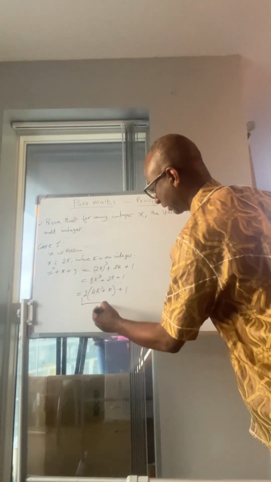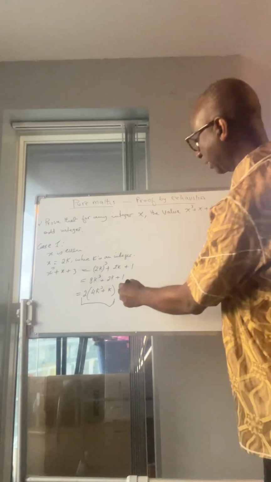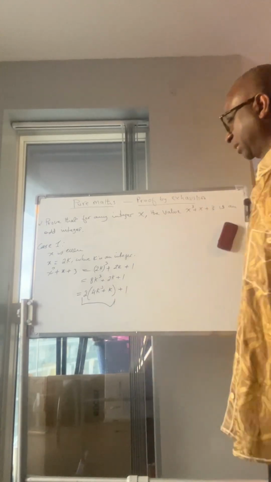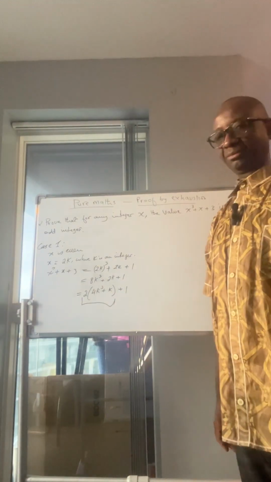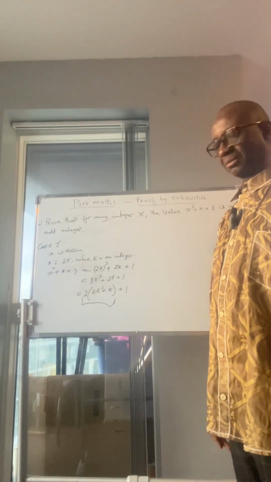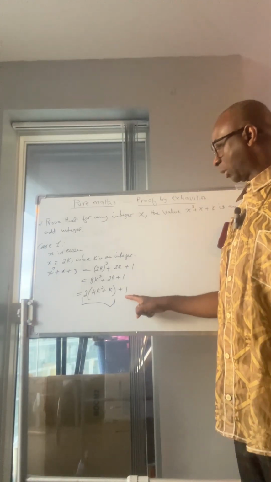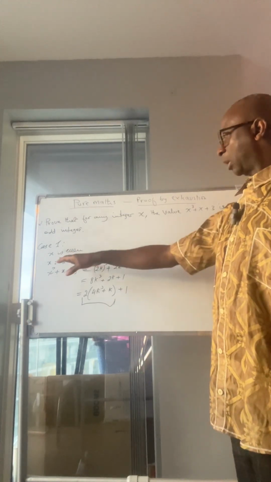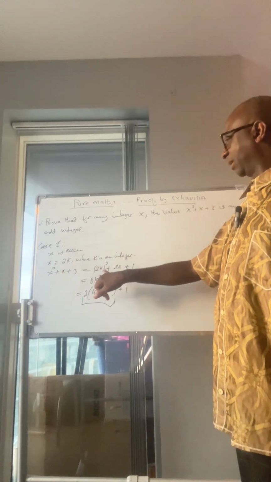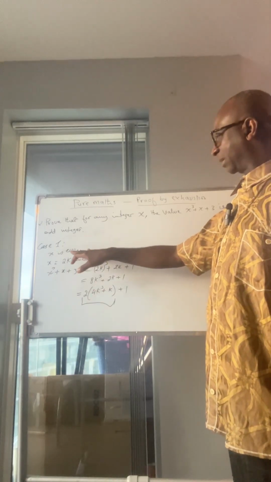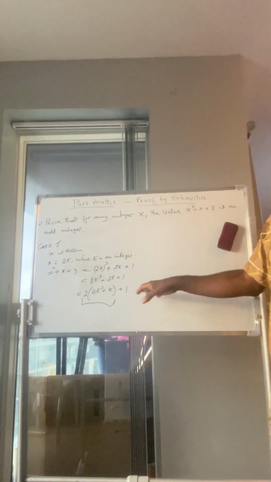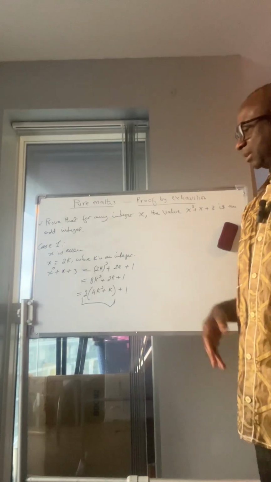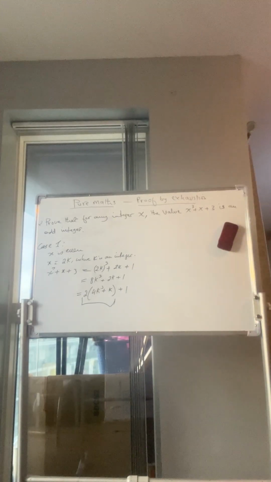This one here is even, but 1 is added to it, so that makes it odd. So for the even case, 2k, we've proven that the result is an odd number.